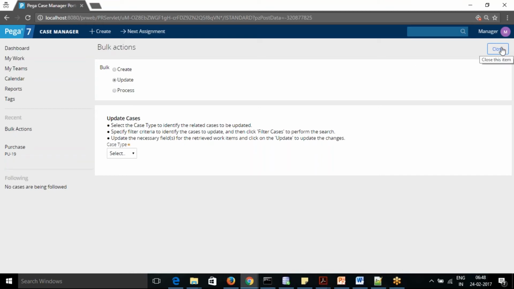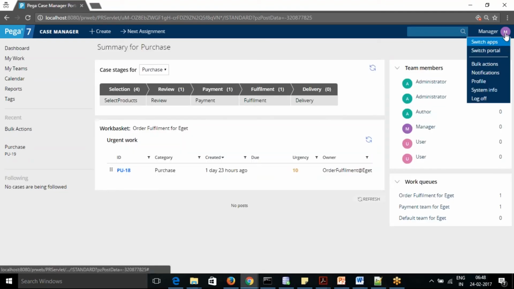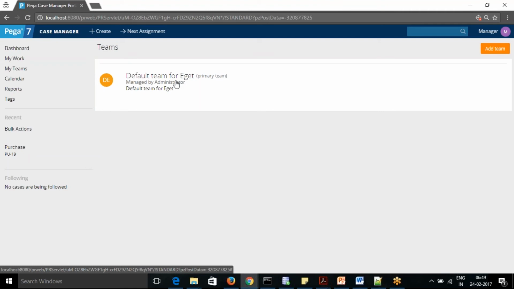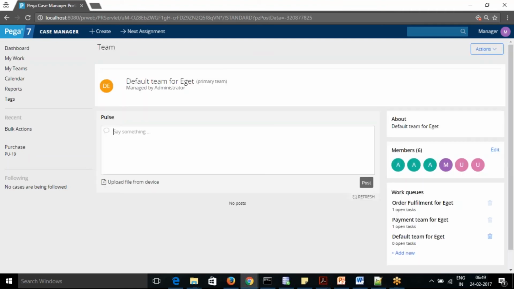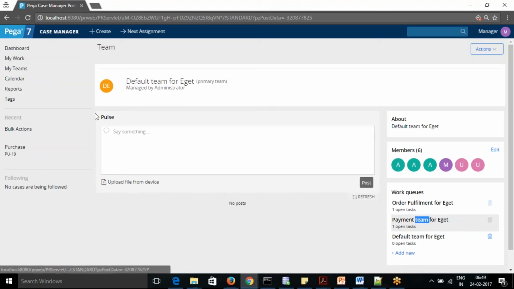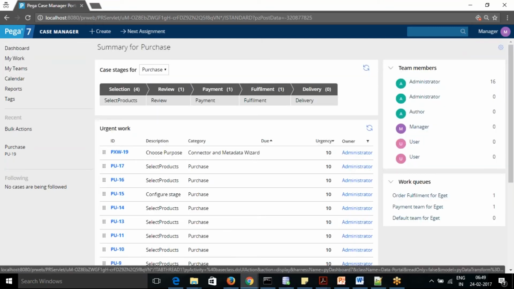No, not this. Okay, from here he is also not able to. He just has a view mode from here. So the task needs to be assigned to him only.